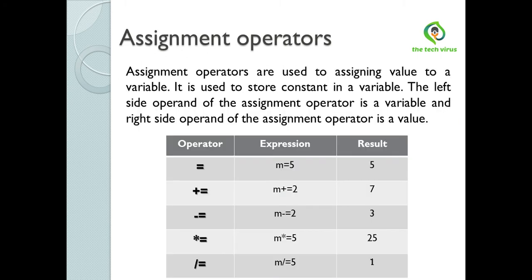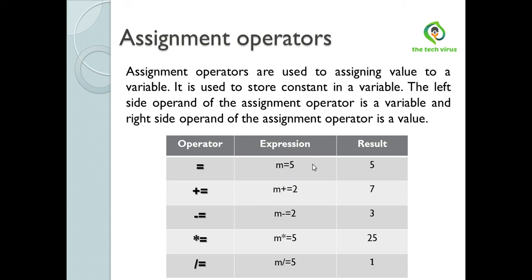Now see assignment operators. Assignment operators are used to assign a value to a variable. It is used to store a constant in a variable. The left side operand of the assignment operator is a variable and the right side operand is a value. Now see, m equals 5, so the result is 5.